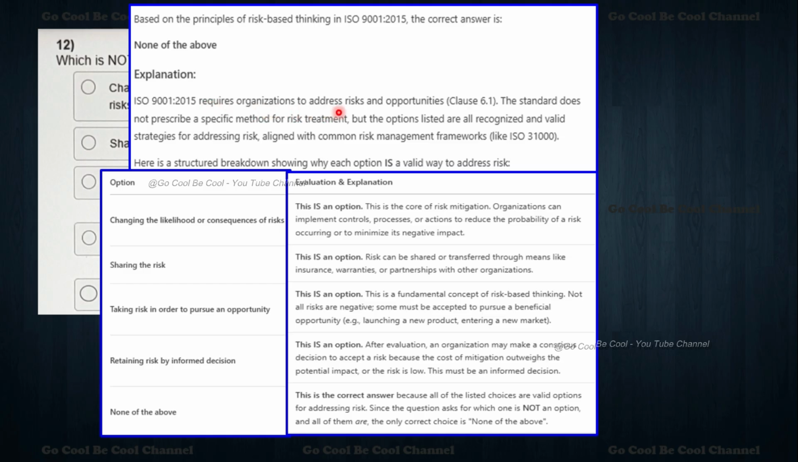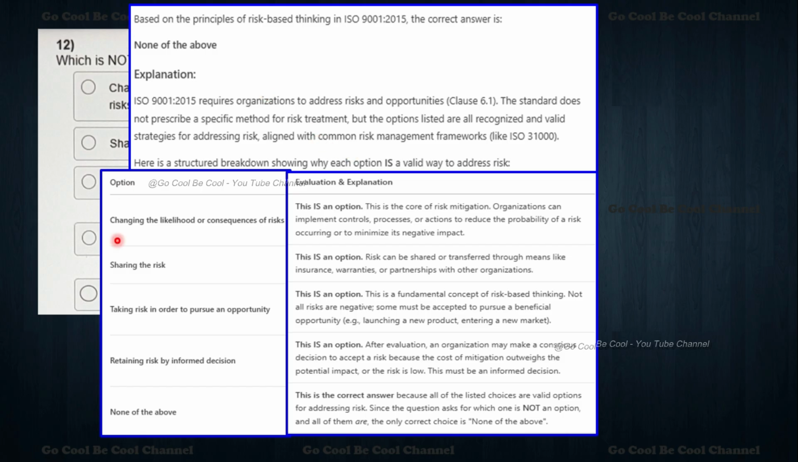9001 requires the organization to address risks and opportunities, clause number 6.1. The standard does not prescribe a specific method for risk treatment. We can directly predict it. The auditor, maybe an internal one, any department from the organization, can come here and do the audit. They will suggest it to us. Risk means risk, that's all. The communication, wherever it comes, it is a risk only, that's all.